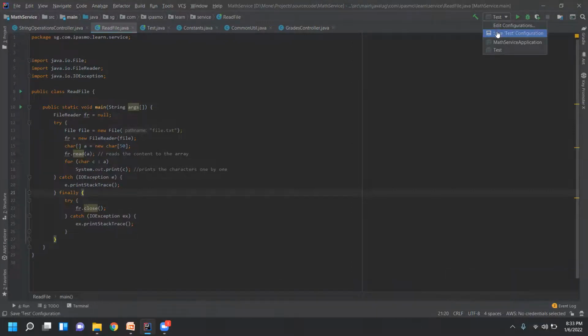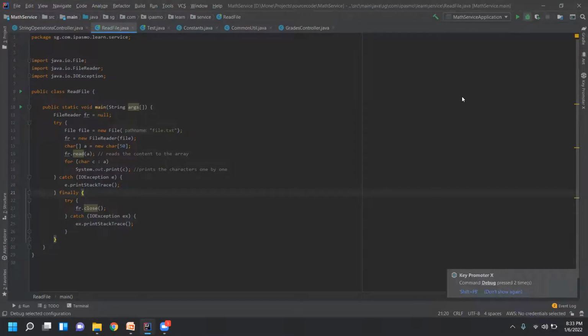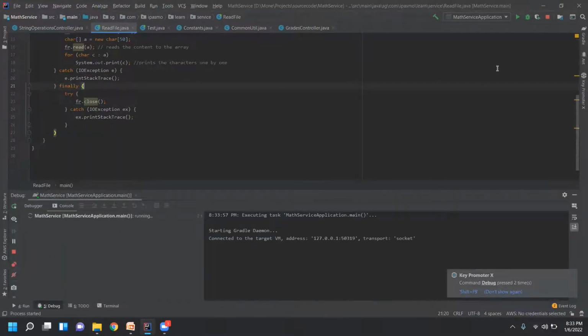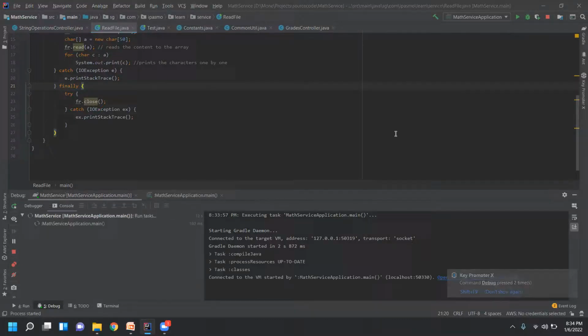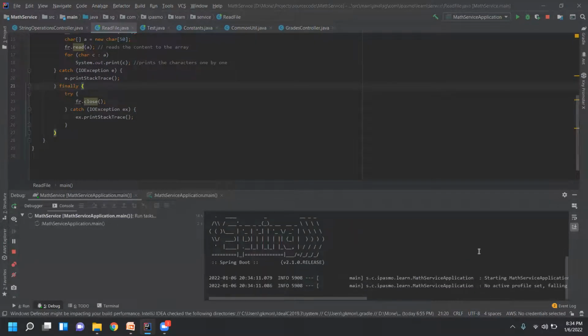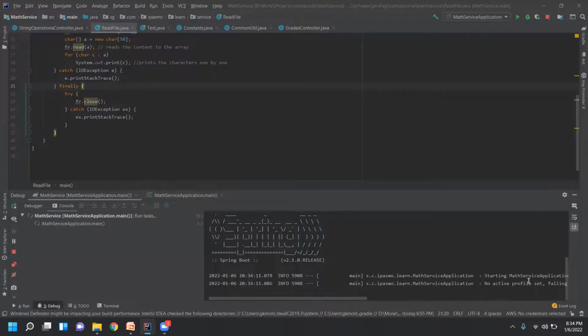Now this is our math service application. I'll select that and then click on this debug. I want to explain the debug also, that's why I'll start habituating you to this part. Okay, let us wait until the server gets started. No active profile set.